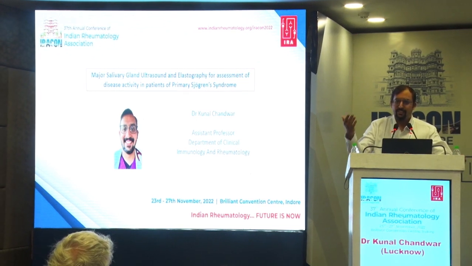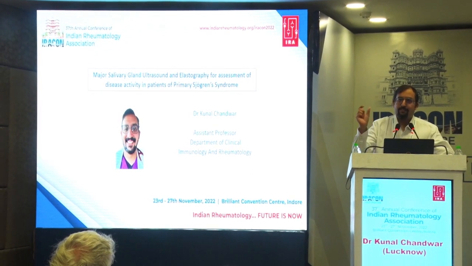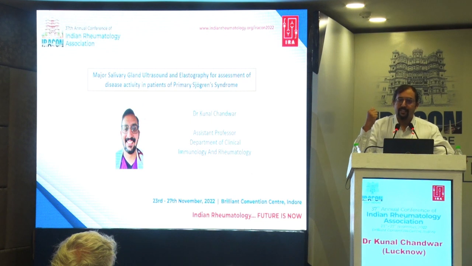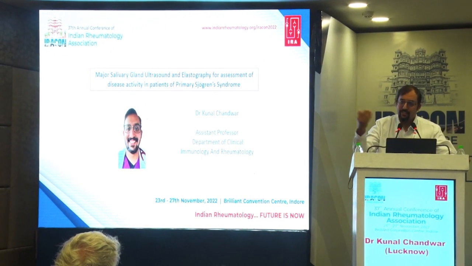They have even suggested a flowchart that if there is a patient who is having suspected Sjogren's and you find a grossly abnormal ultrasound of the salivary glands, and if you also have anti-Ro positivity, you might diagnose Sjogren's much more easily.